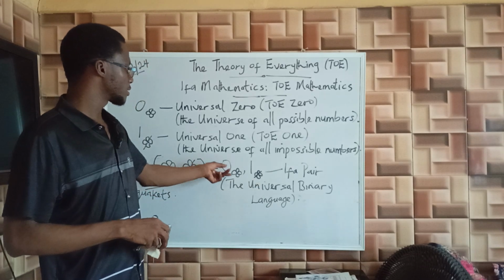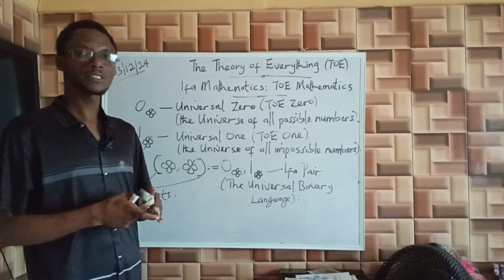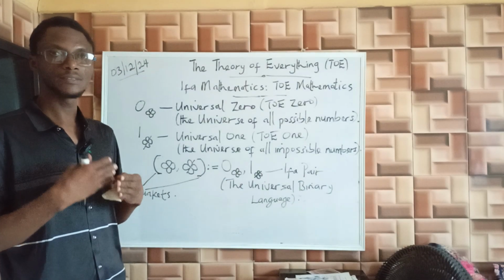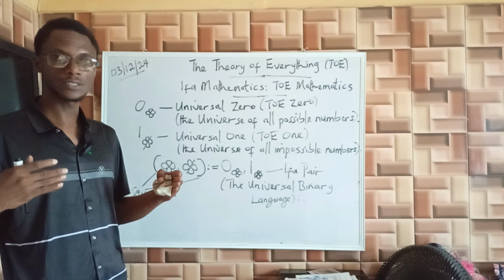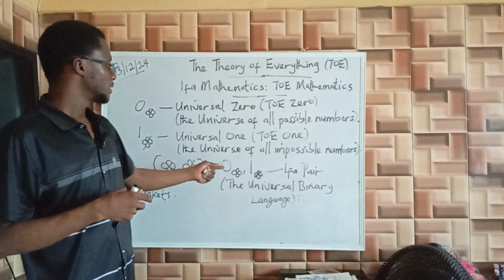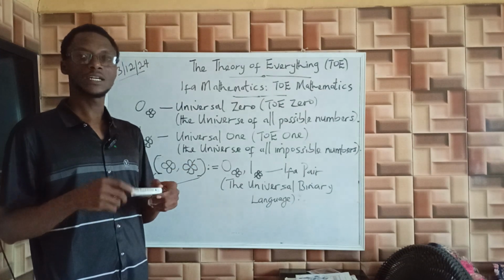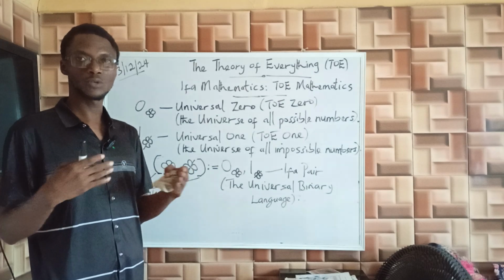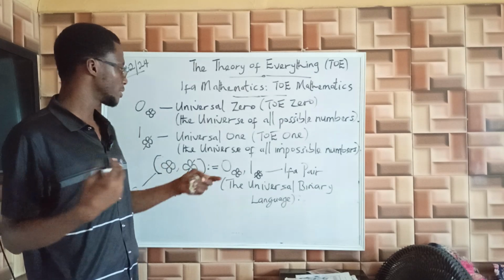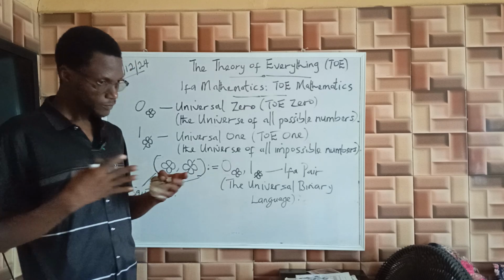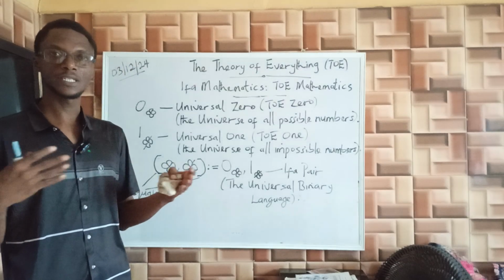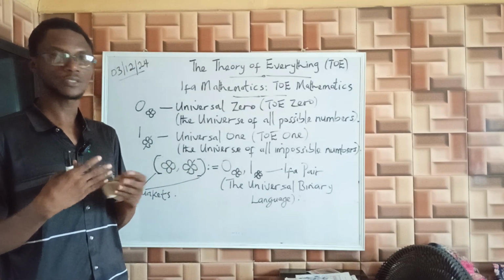We use this language to express all fields and disciplines. In schools and institutions all around the world, where people are studying fields and disciplines, they use different languages to represent the fields of study.